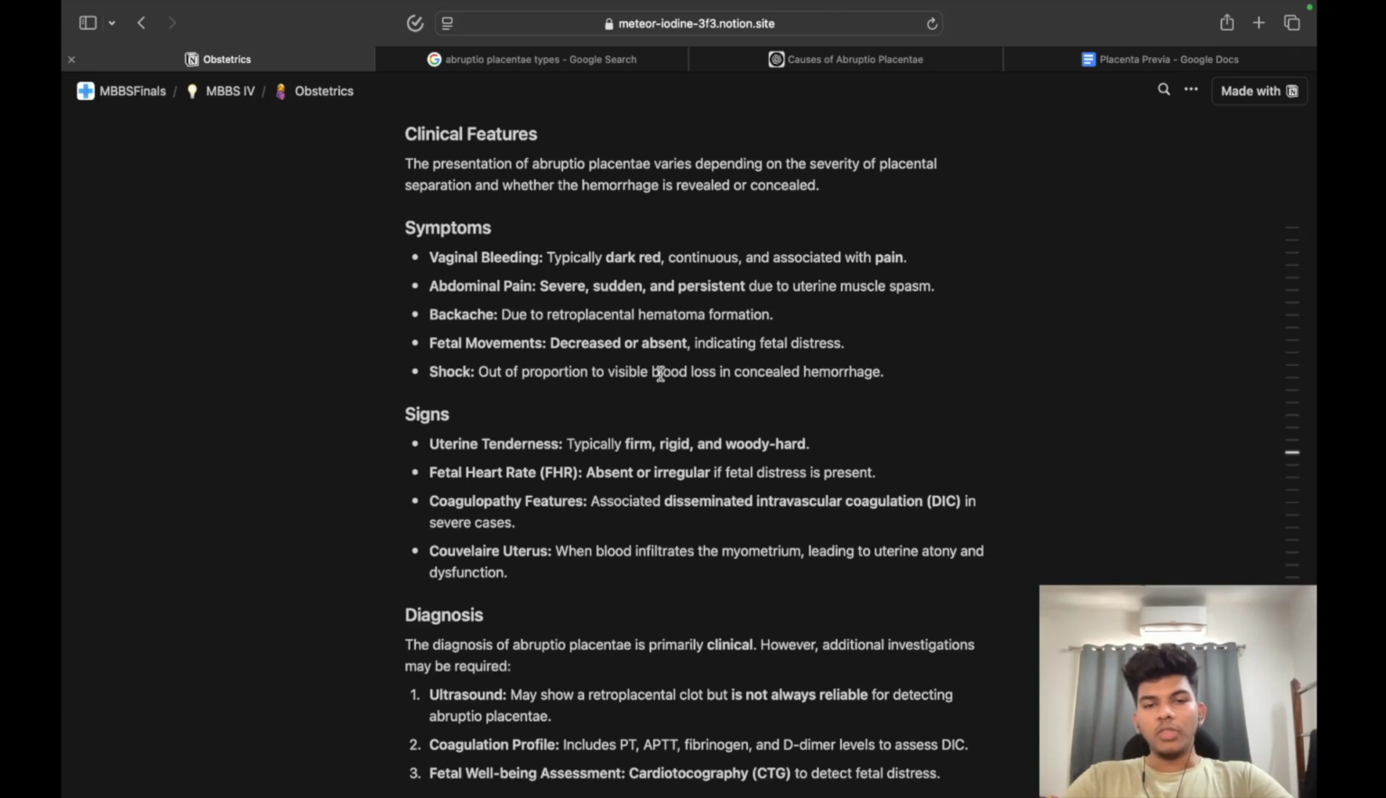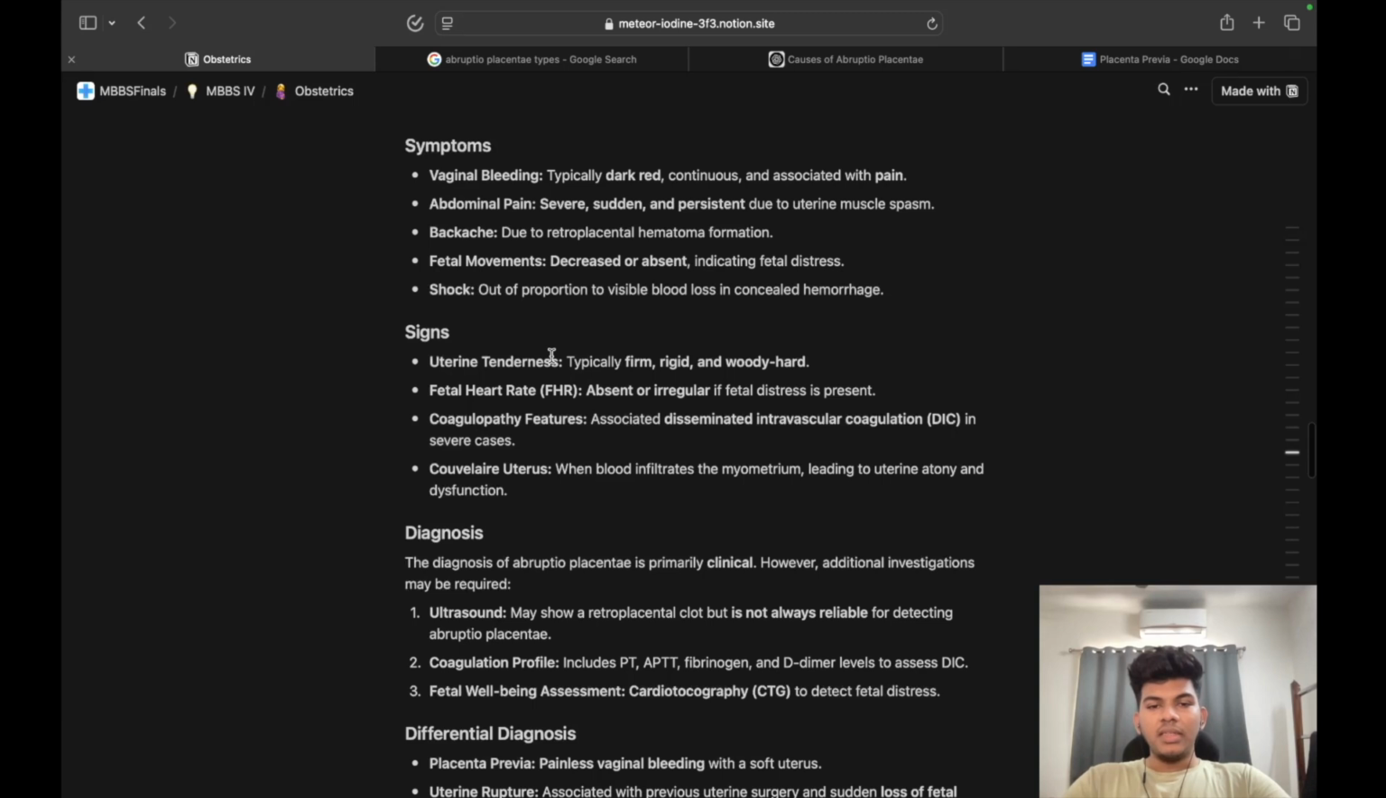Shock out of proportion to the visible blood loss in concealed hemorrhage. You can't tell whether the person is losing blood in the case of concealed, because the blood is getting accumulated there, so you don't actually know. But you could see shock-like features in that case. So again: vaginal bleeding, which is dark red, abdominal pain, backache, fetal movements decreased or absent, and shock.